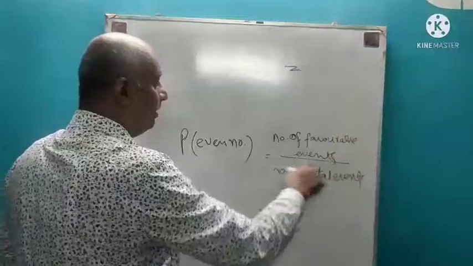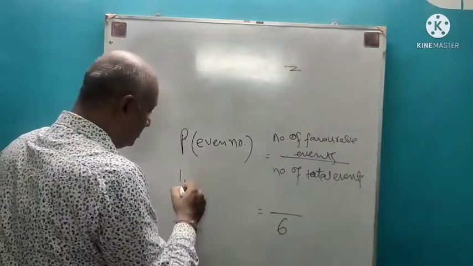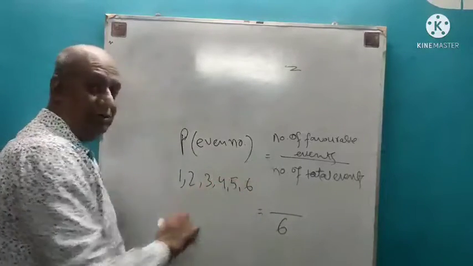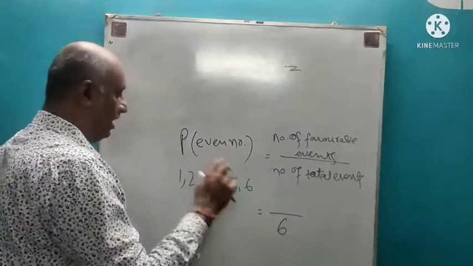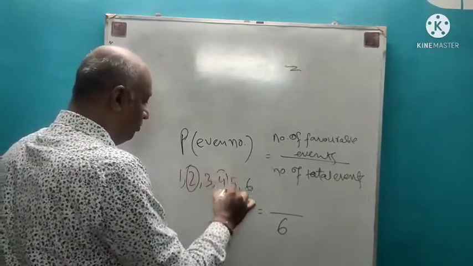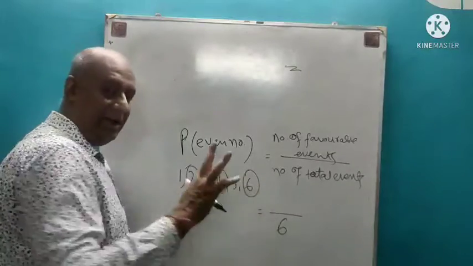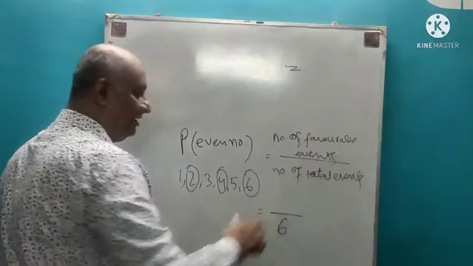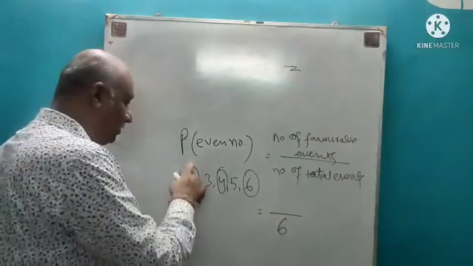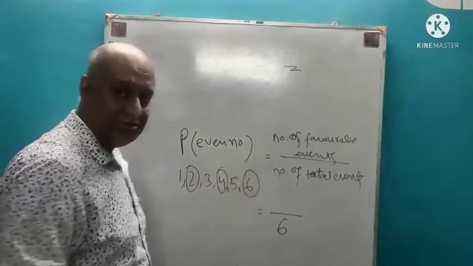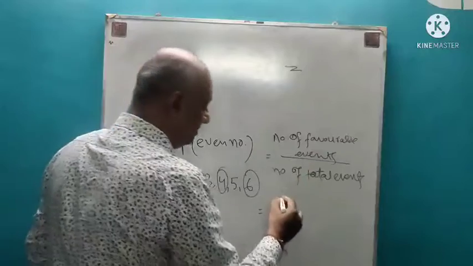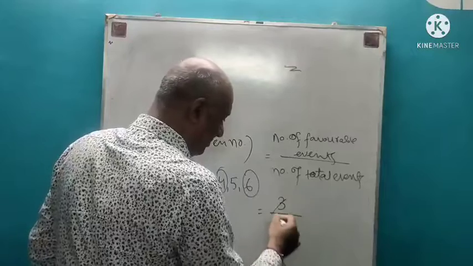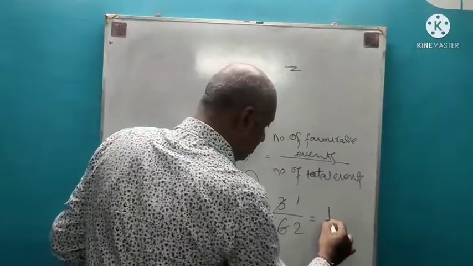Now I have to calculate the number of favorable events. So what are the possible events? 1, 2, 3, 4, 5 and 6. Out of these 6 possible events, which ones are the even numbers? 2, 4 and 6. So an even number can come in 3 different ways. So the number of favorable events becomes 3, because 2 is an even number, 4 is an even number and 6 also is an even number. So the number of favorable events is 3. So my probability of getting an even number is 3 by 6, that means it becomes 1 by 2.